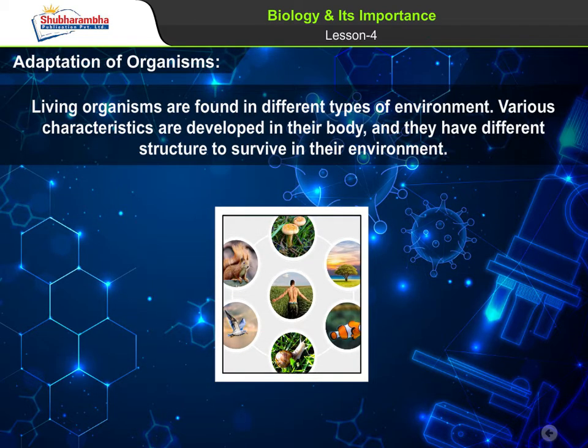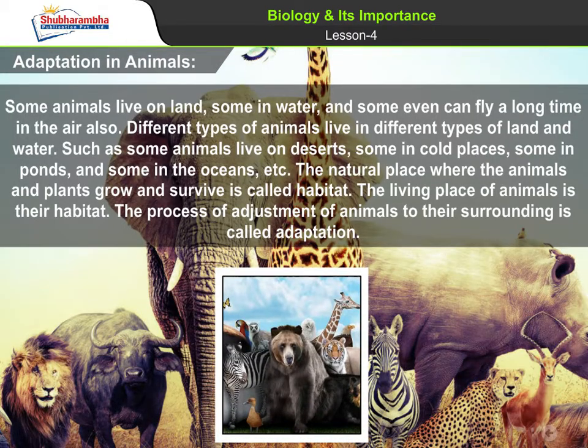Adaptation of organisms. Living organisms are found in different types of environment. Various characteristics are developed in their body, and they have different structures to survive in their environment. Adaptation in animals. Some animals live on land, some in water, and some can even fly a long time in the air also. Different types of animals live in different types of land and water, such as some animals live in deserts, some in cold places, some in ponds, and some in the oceans, etc.